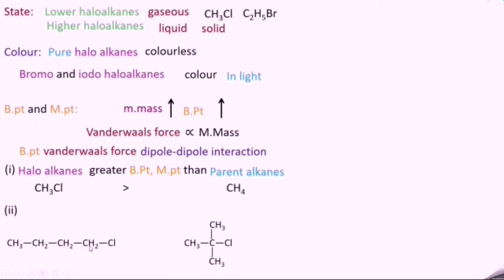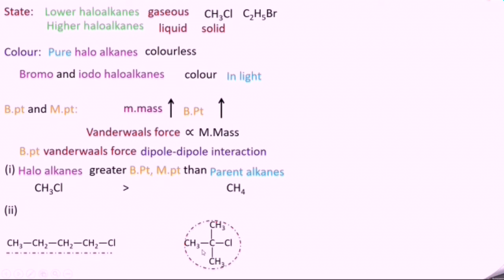It occupies larger surface area. But 2-chloro-2-methyl propane is a branched chain compound. When we write a compound like this, with branching, it attains spherical shape. You know that surface area is less for sphere. So this compound has less boiling point because as the surface area becomes less, the intermolecular force of attraction decreases.